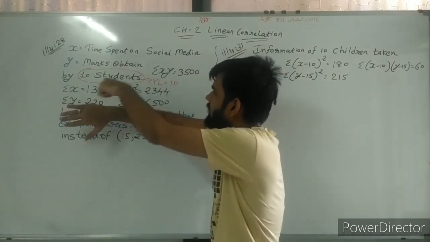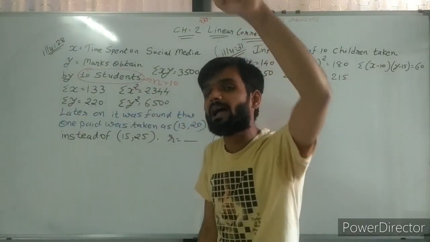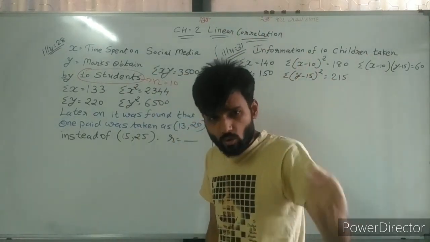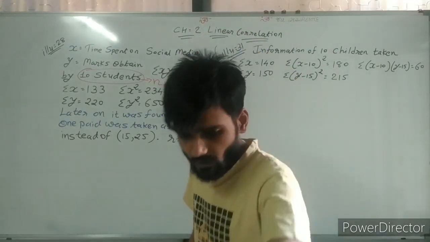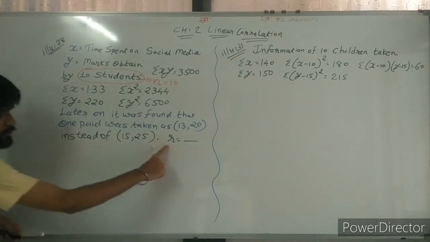One formula is there: N sigma xy minus sigma x sigma y, divided by root of N sigma x square minus sigma x whole square. This formula you can use. We need to find R.